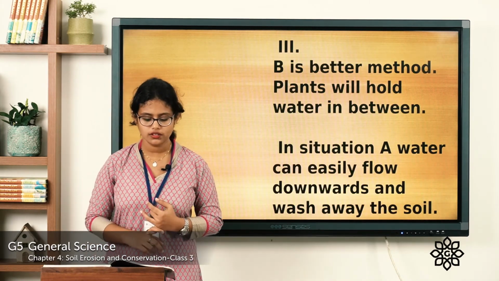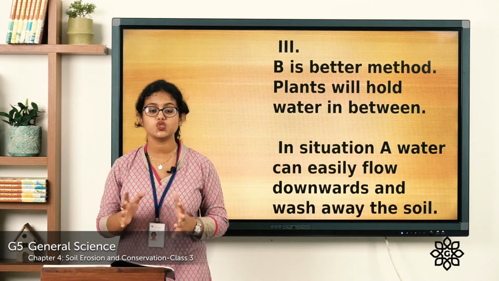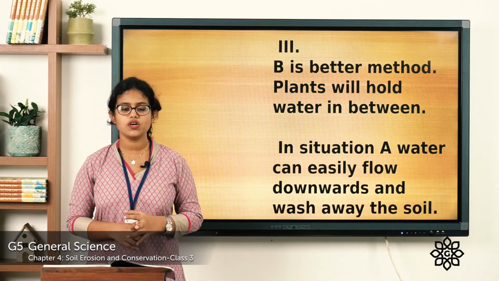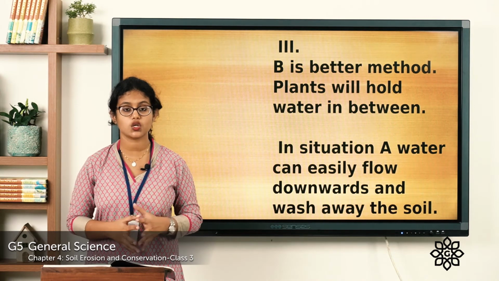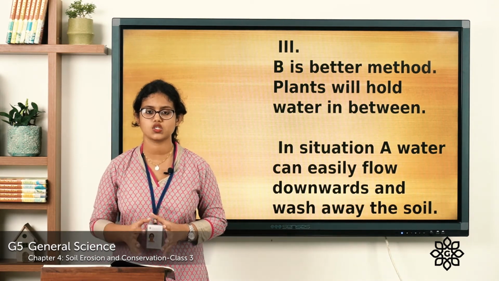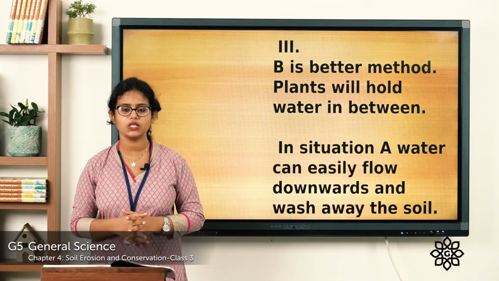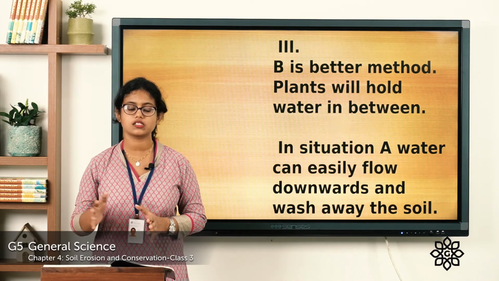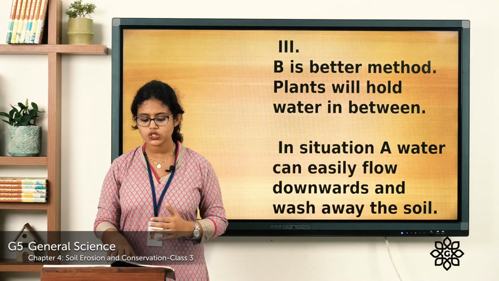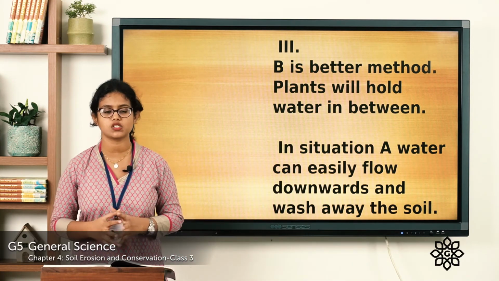Coming to the third one, here also you can see two pictures, A and B. In the first one you can see the crops are grown on a slope of a hill, and in the other one you can see they are grown on steps. So the question here is, which is the better method to prevent soil erosion?